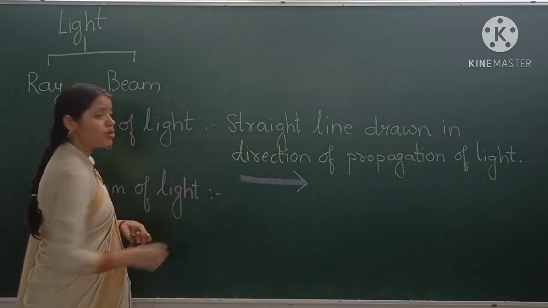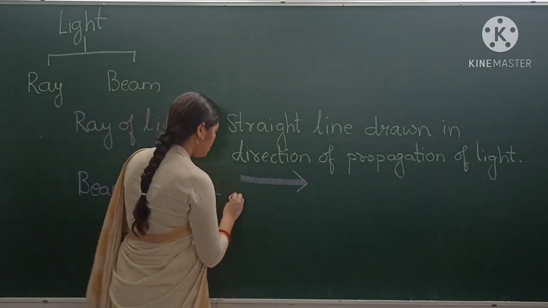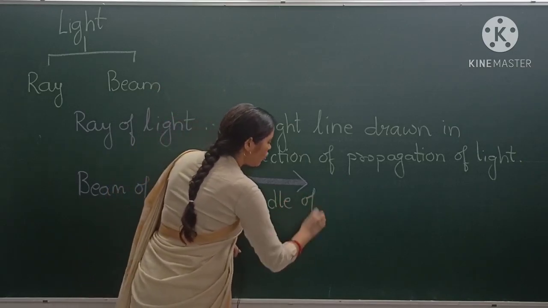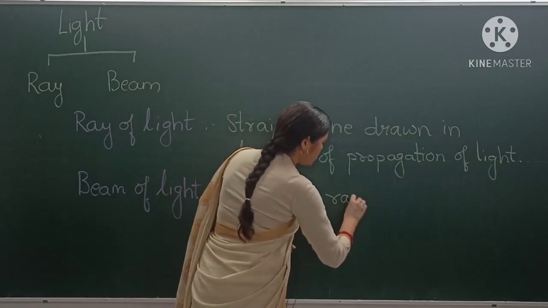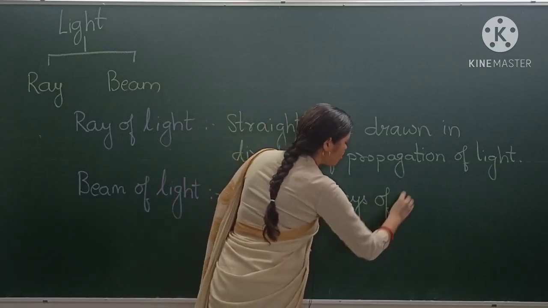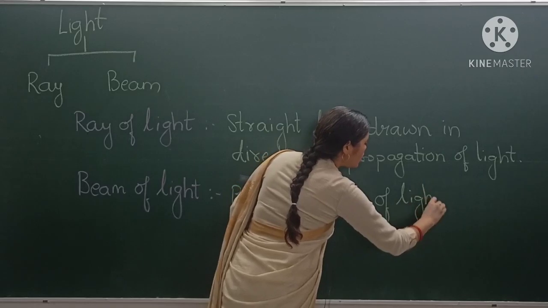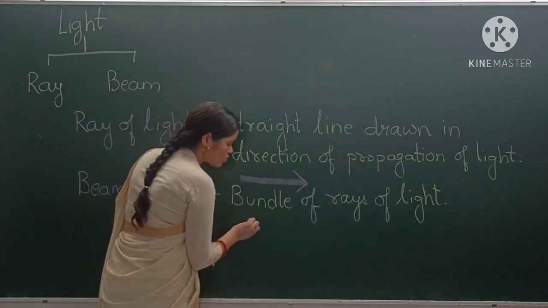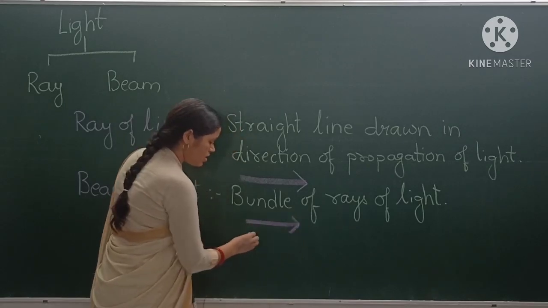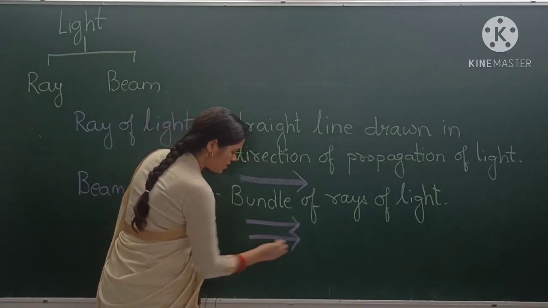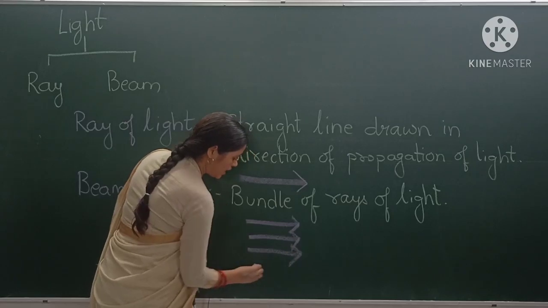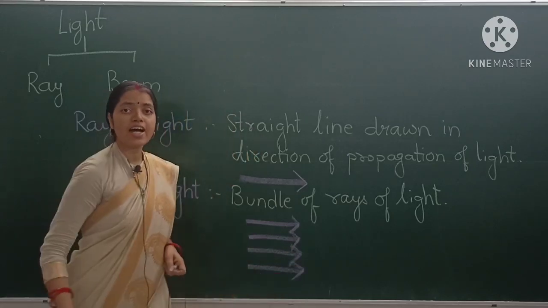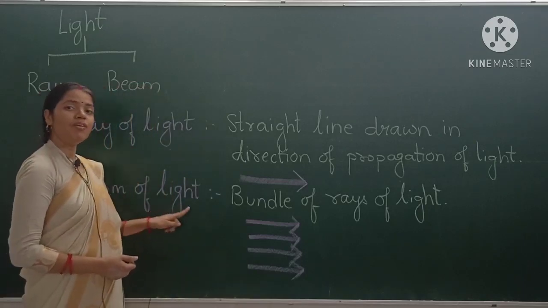Bundle of rays of light are called beam of light. For example, this is one ray of light, next ray of light, then next, then next. So a bundle of rays of light is nothing but a beam of light.